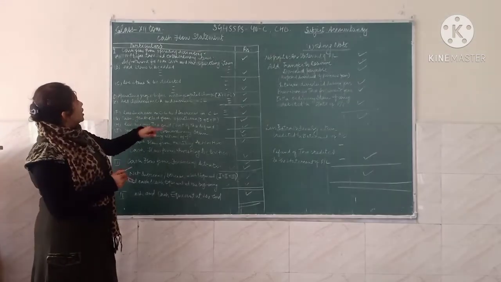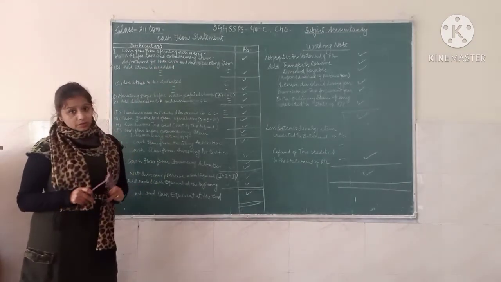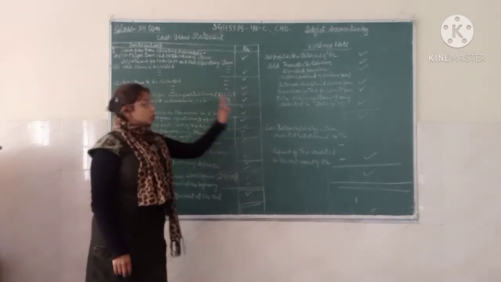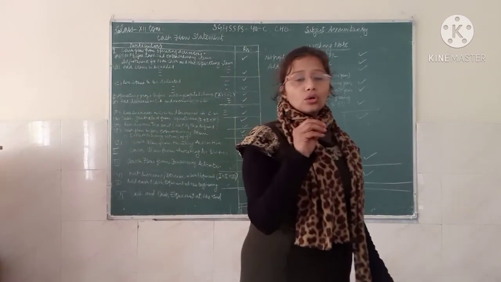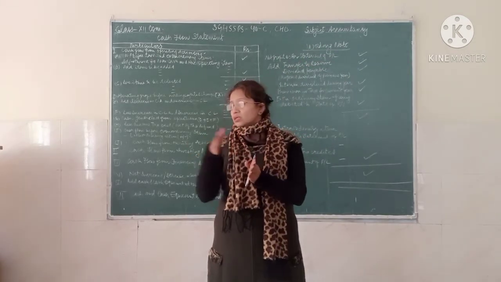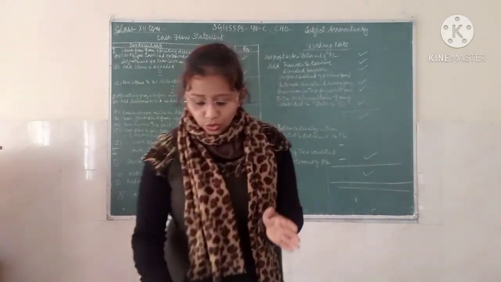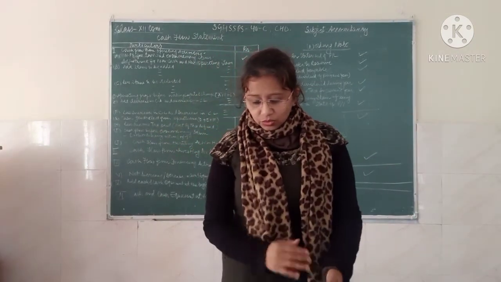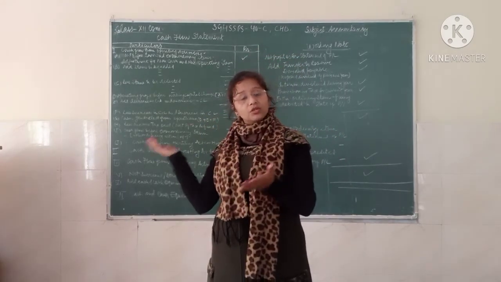So it means after that you are going to adjust the non-cash and non-operating items. It means that after calculating this working note, you have to consider all those items which are non-operating and also non-cash items. You have to just set aside from this. So whatever in the P&L are your non-operating items or non-cash items, you have to set aside, and also your non-operating items that you have to set aside.